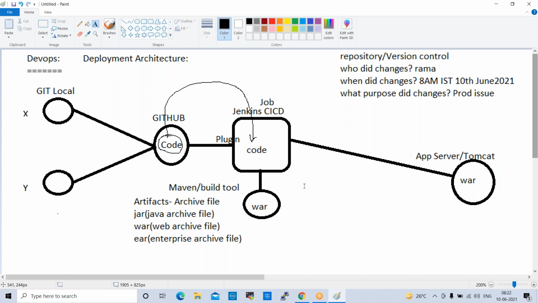Anyone? I have one question. In a small scale organization, we don't have GitHub or Jenkins. We're using some server application to deploy the code. So in that case, how will you manage all these things?